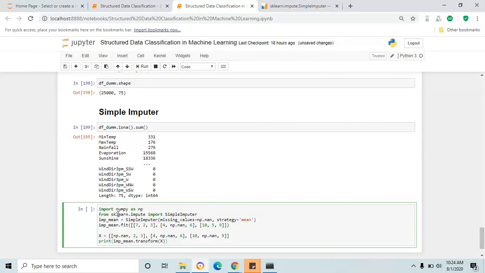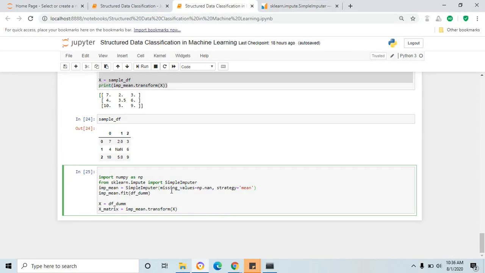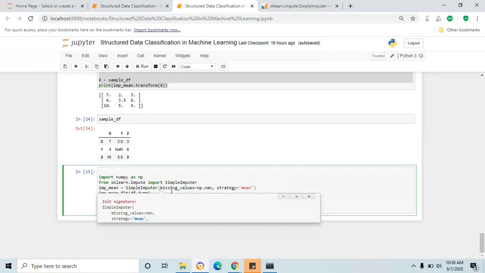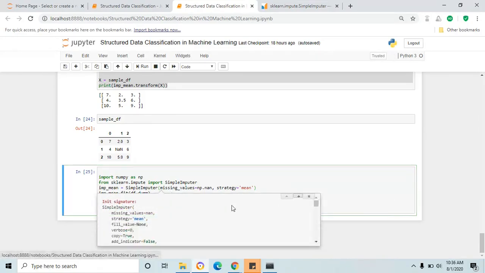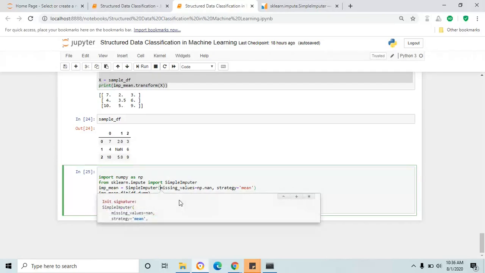What they are doing here is importing the numpy package, then importing the SimpleImputer function from the impute package, and creating an imputer mean variable where they call SimpleImputer and pass two parameters, missing_values and strategy. If you press Shift+Tab, you will see a pop-up window where you can find the description of the function SimpleImputer.